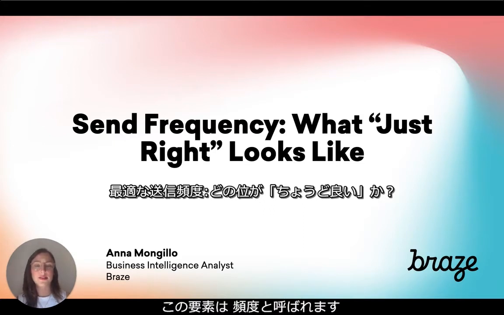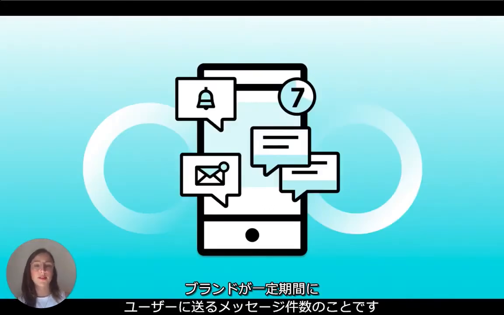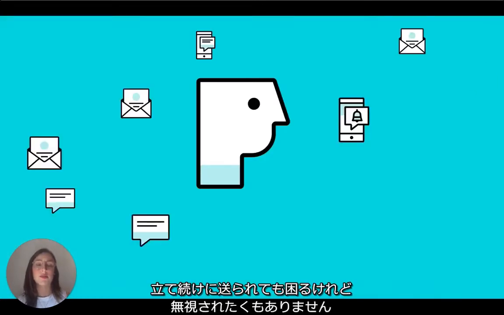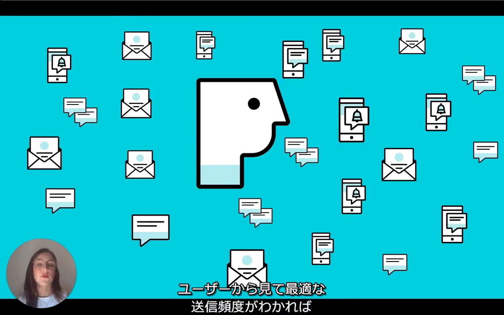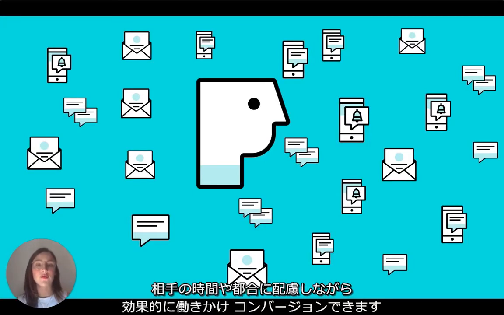That last bit is called send frequency, the number of messages a brand sends to a given user within a given period of time. Nobody likes to be blasted with messages, and nobody likes to be ignored, so knowing what the optimal send frequency is for your users is a powerful way to engage and convert them while being considerate of their time and attention.